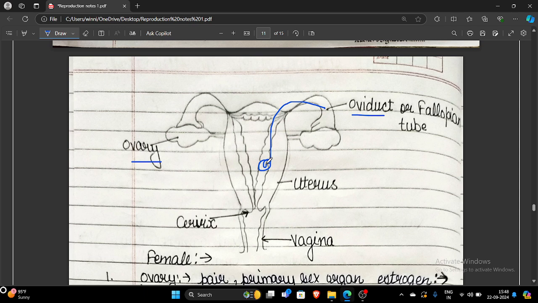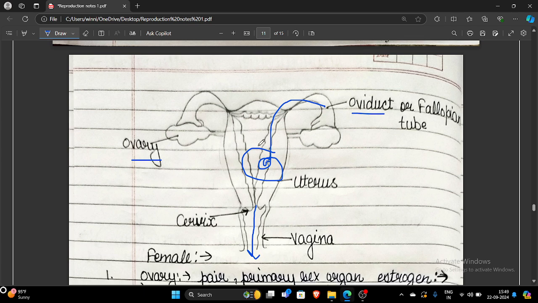Once the embryo is formed, a disc-like structure formed inside uterus. That disc-like structure is known as placenta, which has villi towards the embryo site and blood spaces towards the mother, and it helps in three functions. One is the nutrition, second is gas exchange, and the third is excretion. Uterus is also known as womb, where the complete development of embryo takes place. After 9 months, the baby is delivered out through the vagina and cervix, both combinedly called as birth canal. Girls have different openings for the release of urine and for the release of baby.